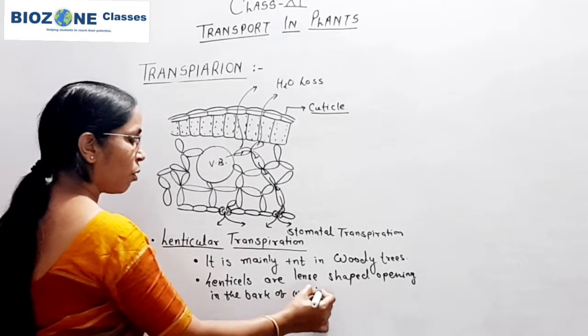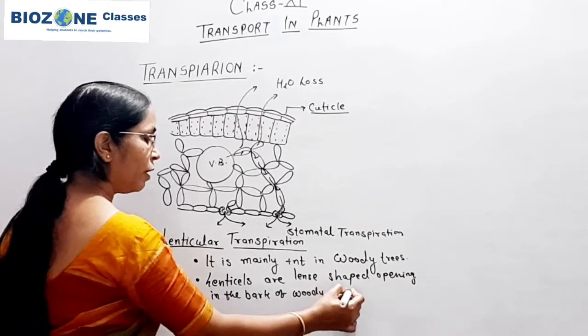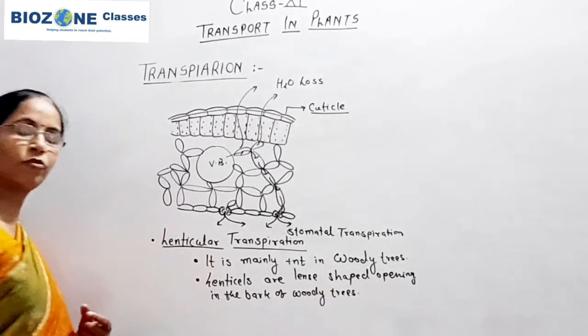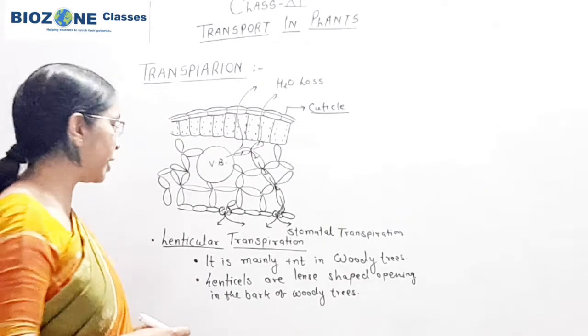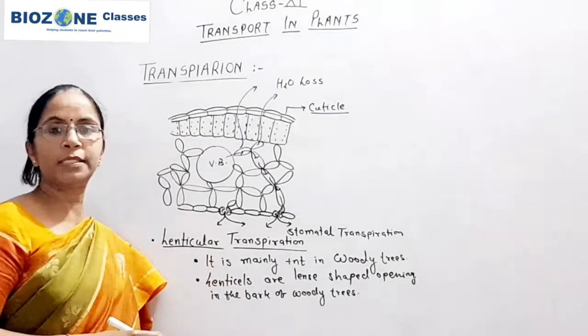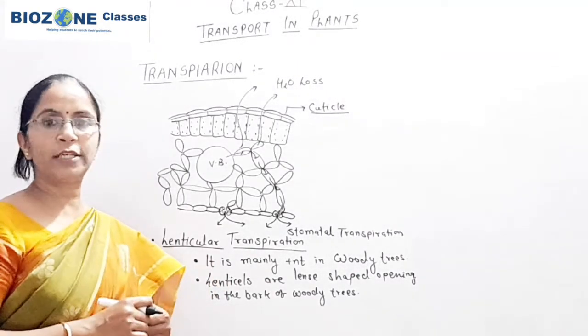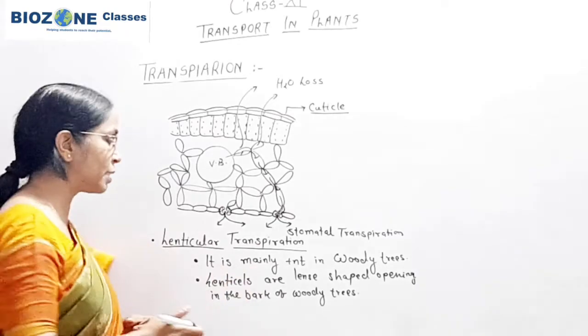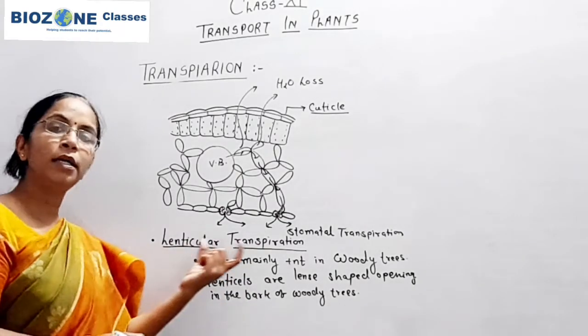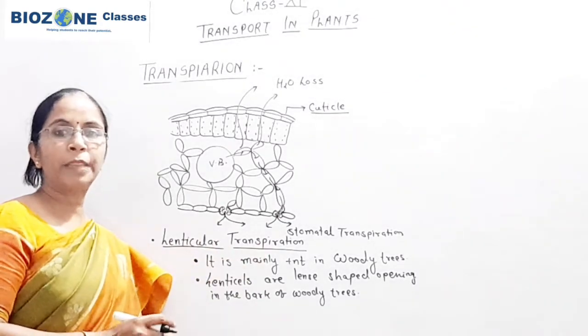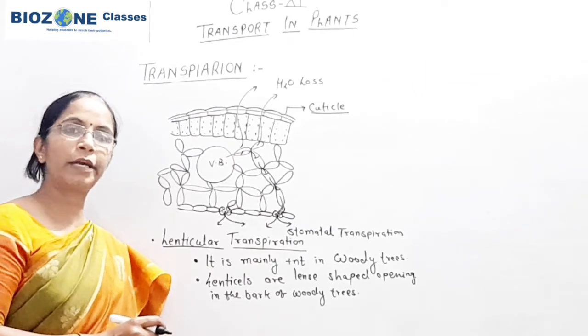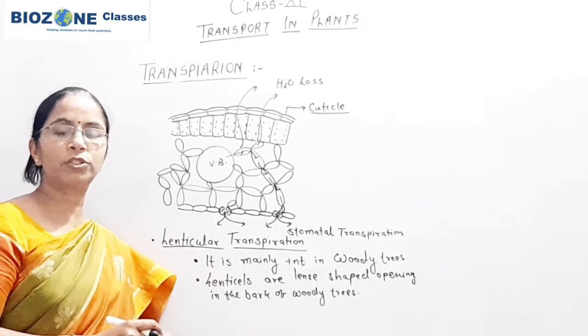Commonly we study that lenticels are responsible for gaseous exchange, but in addition to gaseous exchange, when lenticels are responsible for transpiration, that transpiration is called lenticular transpiration.